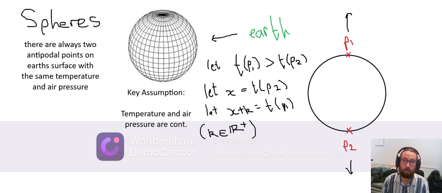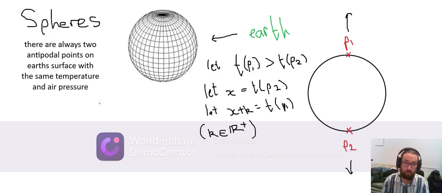So with that out of the way, let's draw a little graph that graphs the temperatures. And we're just going to be at one point on the graph right now. Let's say that this point in the graph is going to be X plus K, and this point in the graph is going to be X. And we know that T at P1, which I'll use a red thing for, is going to start here. And T at P2, which I'll use blue for, is going to start here.